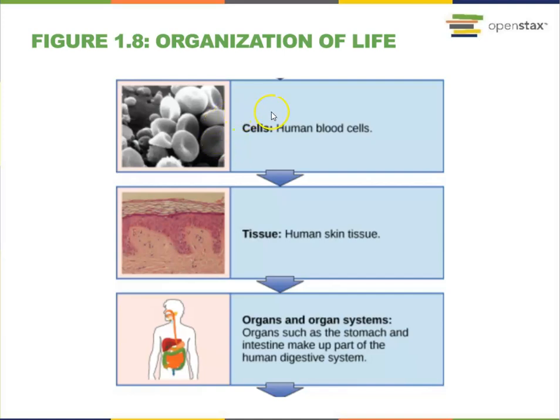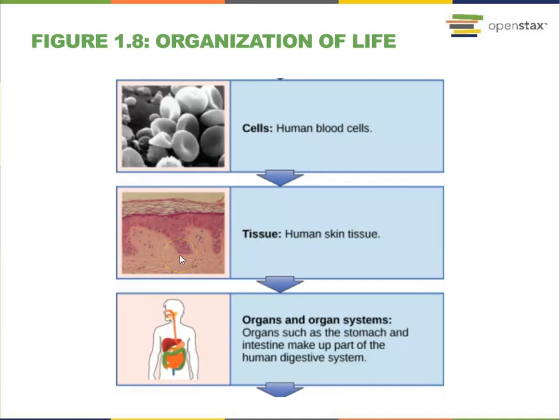Different organelles will form a cell. The smallest unit of life is cell. We have different types of cells in our body. We have human blood cells, fat cells, the skin cells. So cells have many varieties. The two fundamental types of cells we're going to talk about in the future chapter are prokaryotic cell, which does not contain a nucleus, and the other category is eukaryotic cells, which contain a true nucleus.